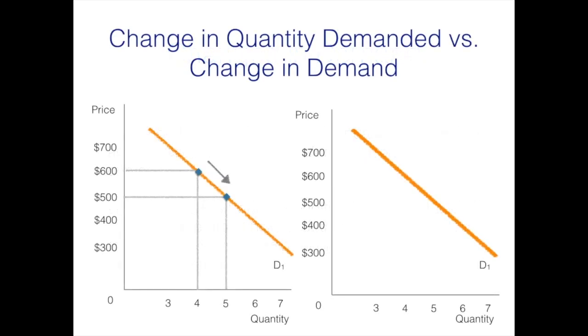When consumers increase the quantity of product they want to buy at a given price, the market curve shifts from D1, demand curve 1, to D2, demand curve 2. When consumers decrease the quantity of a product they want to buy at a given price, the demand curve shifts to the left from D1, demand curve 1, to D3, demand curve 3.